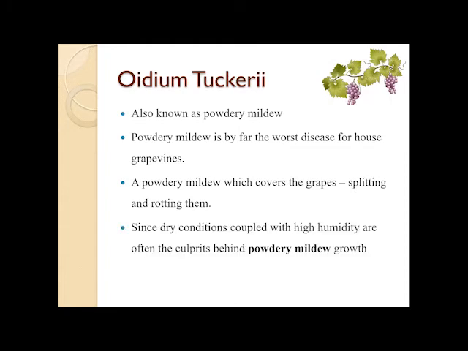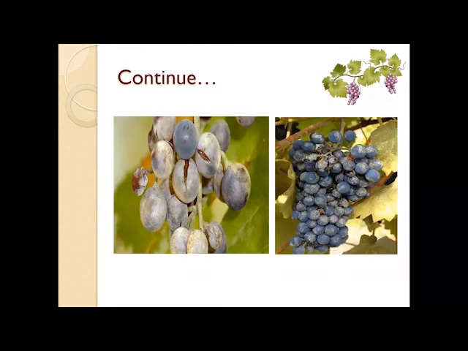Dry conditions coupled with high humidity are often the culprit behind powdery mildew growth. This is an example of a powdery mildew where the grapes are struck with the mildew, splitting those grapes and further rotting them.